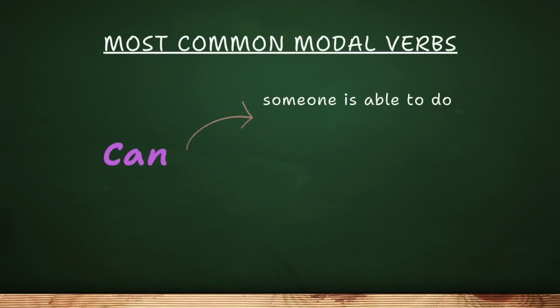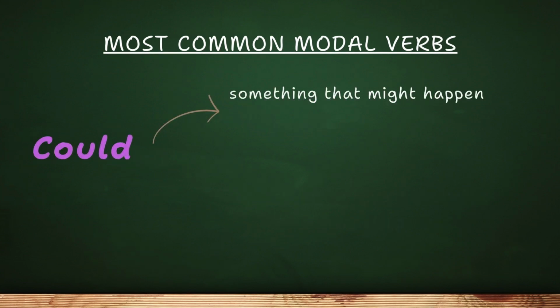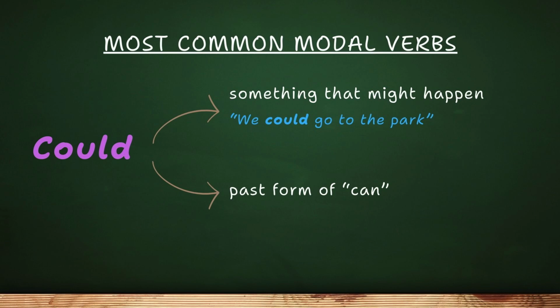Can. We use it to talk about what someone is able to do. For example, I can swim. It also helps us ask for or give permission, like, can I go to the party? Could is often used to talk about something that might happen. For example, we could go to the park. It's also the past form of can, so you might say, when I was young, I could run fast.